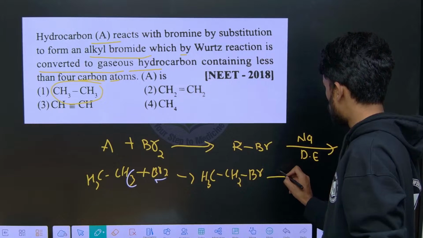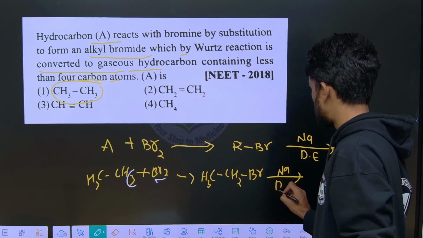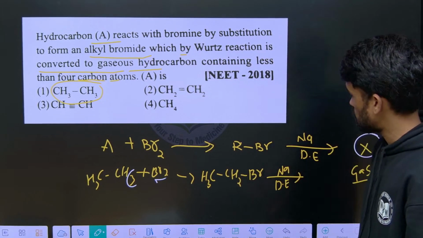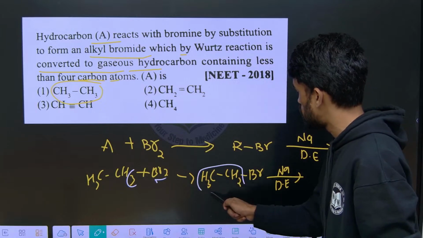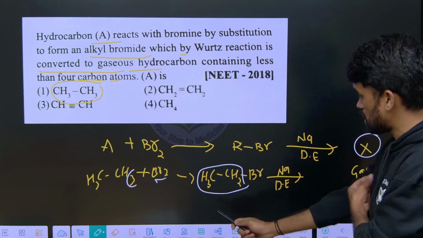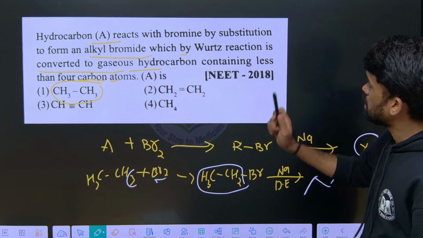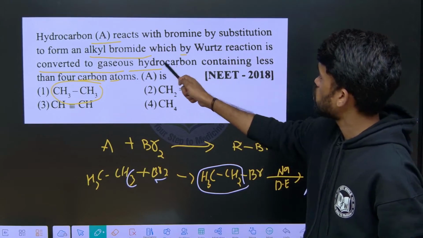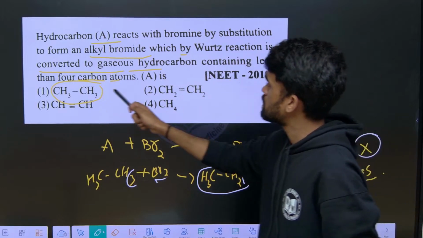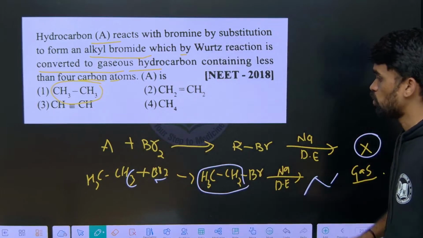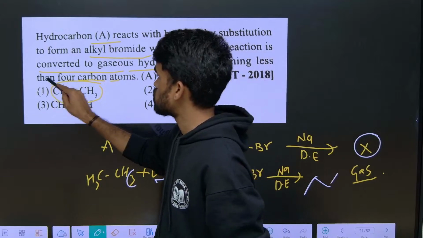Now when we do Wood's reaction for this, what happens? This alkyl group will be doubled. It means it couples with itself, and we get a 4-carbon product. What they are saying is the hydrocarbon product should contain less than 4 carbons. It is having 4 carbons. It means the first option is not correct.